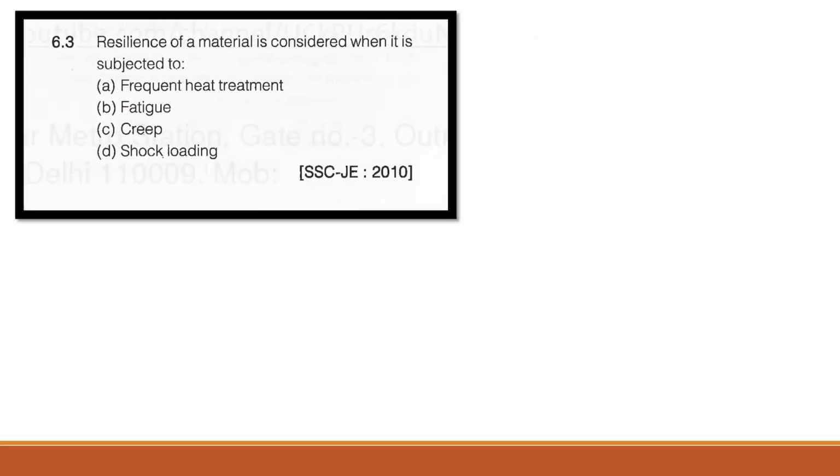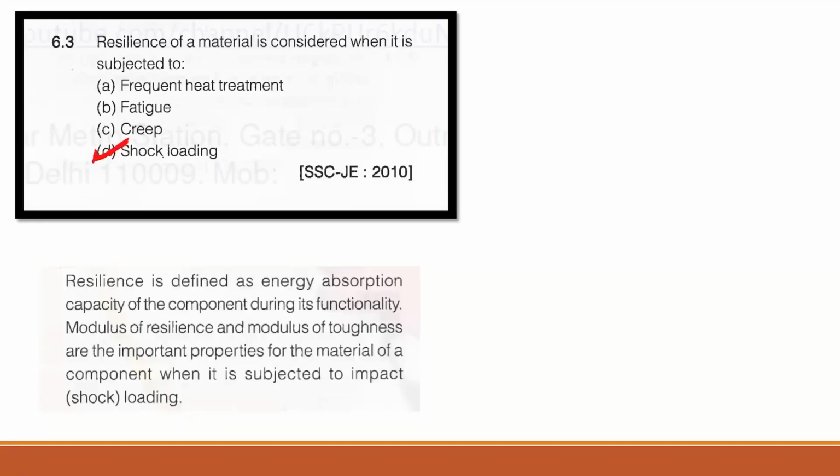Now the next question, guys: resilience of a material is considered when it is subjected to. Here the correct answer is shock loading. So basically resilience means the maximum resistance that a body can offer for a particular type of loading. So it is known as shock loading, and the correct answer here is D. Resilience is defined as the energy absorption capacity of a component during its functionality.